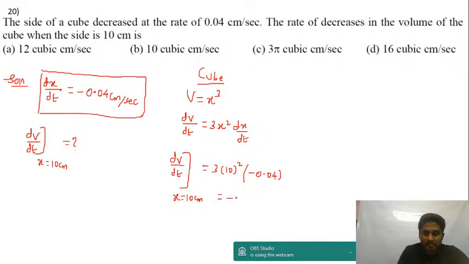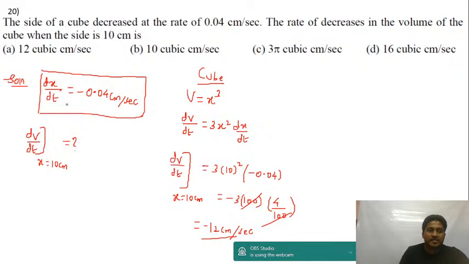So this can be written as minus 3 times 100, and 0.04 is 4 by 100. Okay, I'm going to cancel this, guys. You will get this as minus 12.